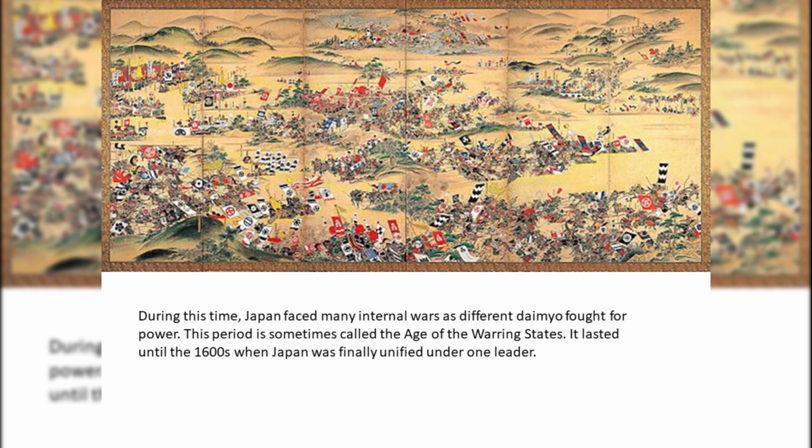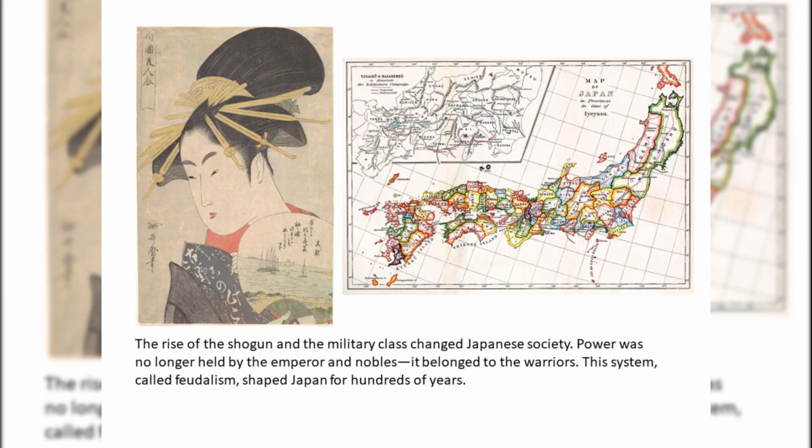During this time, Japan faced many internal wars as different daimyo fought for power. This period is sometimes called the Age of the Warring States. It lasted until the 1600s, when Japan was finally unified under one leader. The rise of the shogun and the military class changed Japanese society. Power was no longer held by the emperor and nobles, it belonged to the warriors. This system, called feudalism, shaped Japan for hundreds of years.